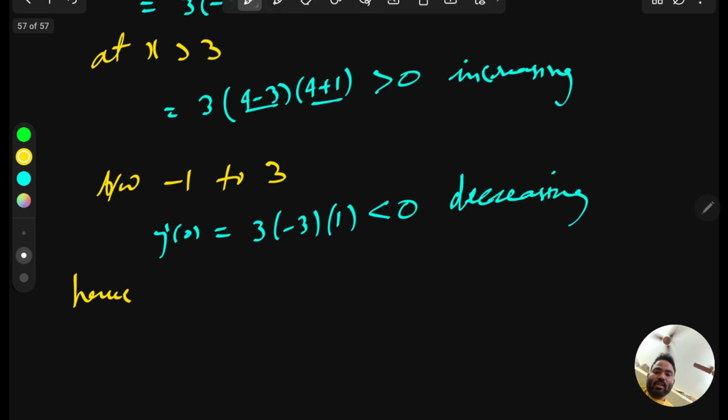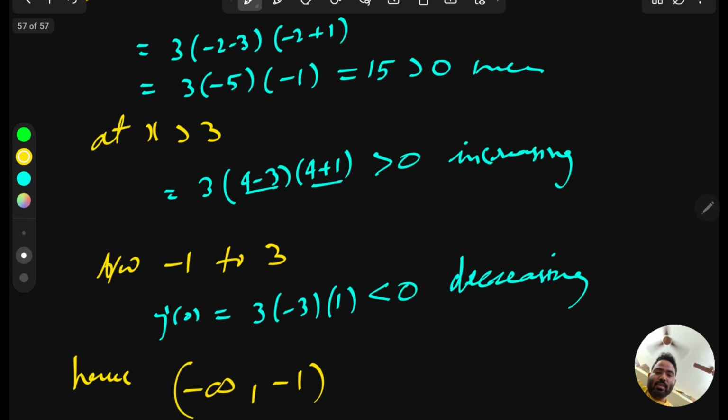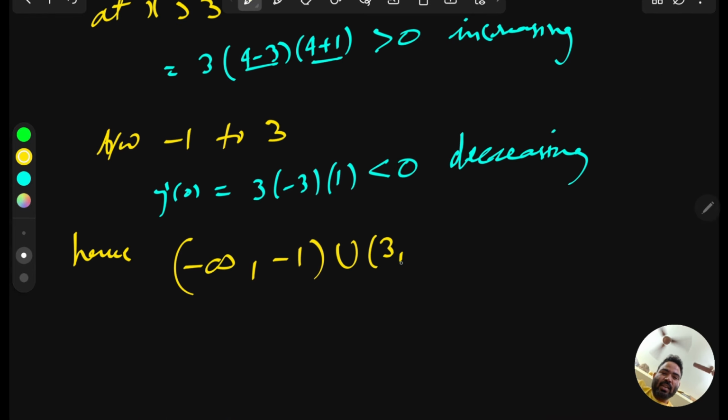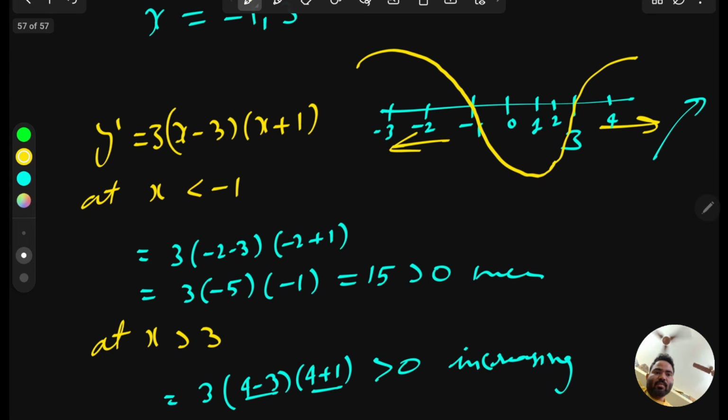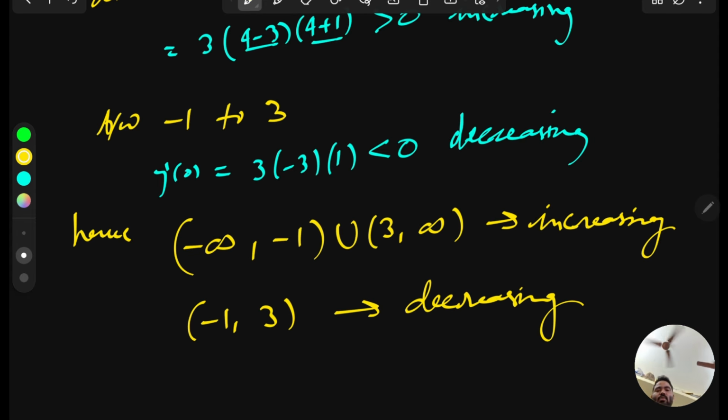So the intervals where the function is increasing you can clearly see: from minus infinity to -1 the function is increasing, and then the union of 3 to infinity, where the function is increasing. Now come to the part between -1 and 3, where the function is decreasing. So the function is increasing on minus infinity to -1 and 3 to infinity, and decreasing in between.